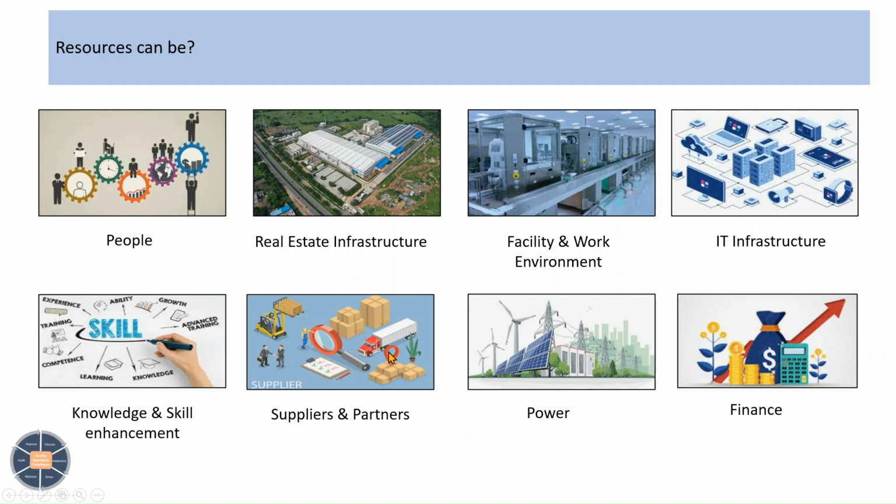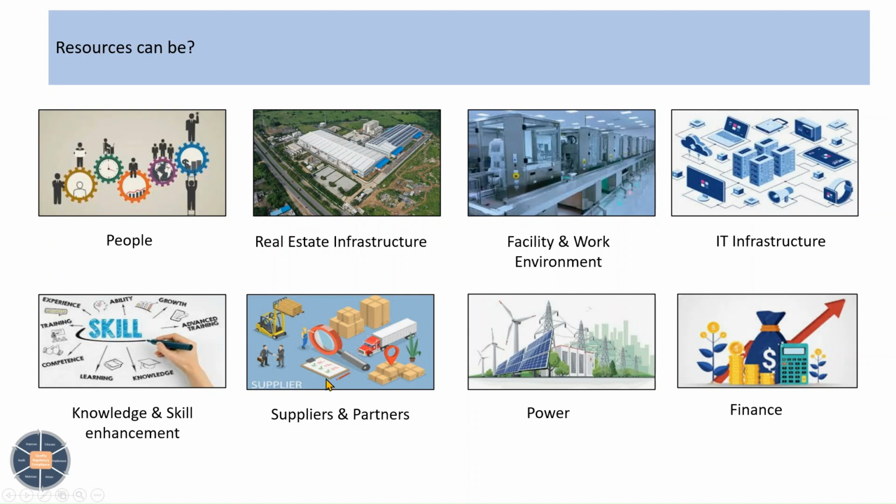Skills: how skills and knowledge of the hired resources could be enhanced. Suppliers and partners are also critical resources. Partners means suppliers in terms of providing services, for example a distribution partner. So we have to have those resources also, suppliers who can ensure continuous supply of quality raw material.